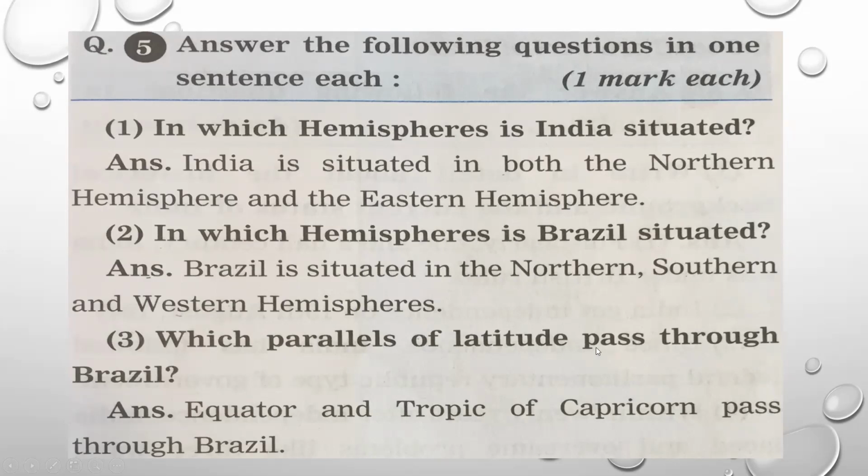Which parallels of latitude pass through Brazil? We have seen 2 parallels of latitudes are passing through Brazil. One is equator and the other is Tropic of Capricorn. Please write answers in full sentences. In this, you are expected to write the answer in 2 to 3 sentences.